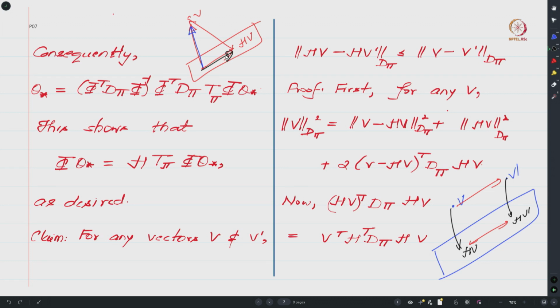This is because this is not your usual Euclidean projection. It is projection with respect to this norm that is induced by this matrix over here. So here one can see that this is your hypotenuse, so v square, which you have over here, equals this square plus this distance square. This is the result that we are aiming to show, and we will show it by showing that this inner product is 0. Towards that, let us consider this expression, that is hv transpose d pi hv. A simple algebra shows that this expression will equal v transpose h transpose d pi hv.